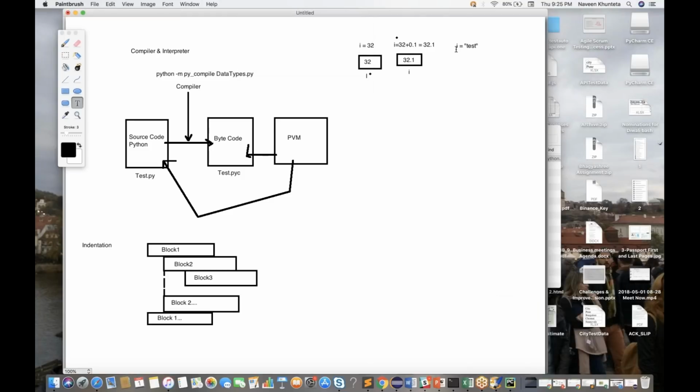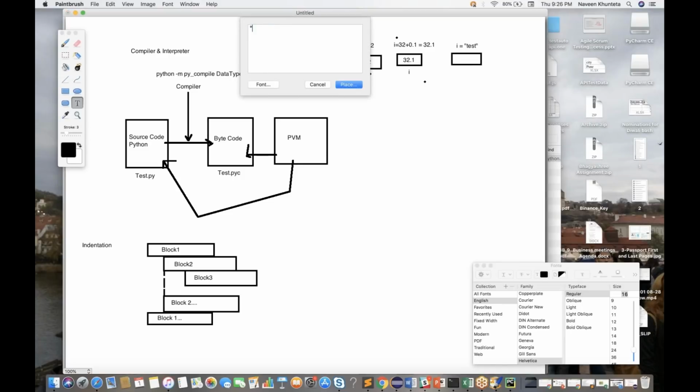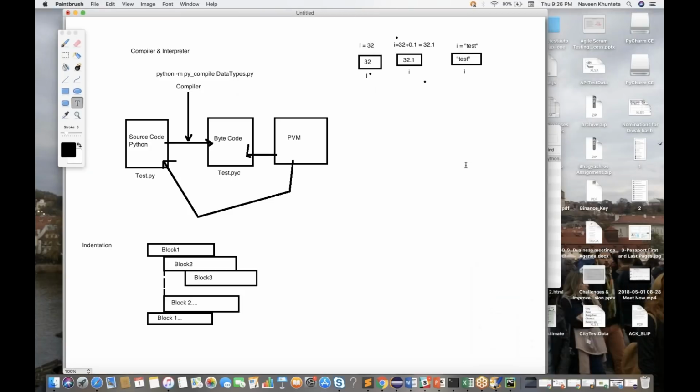One more memory allocation will be created for a string where the value is equal to test. Test will be stored over here, and now i is pointing to the string memory allocation. That's why the latest value of i will be test now.